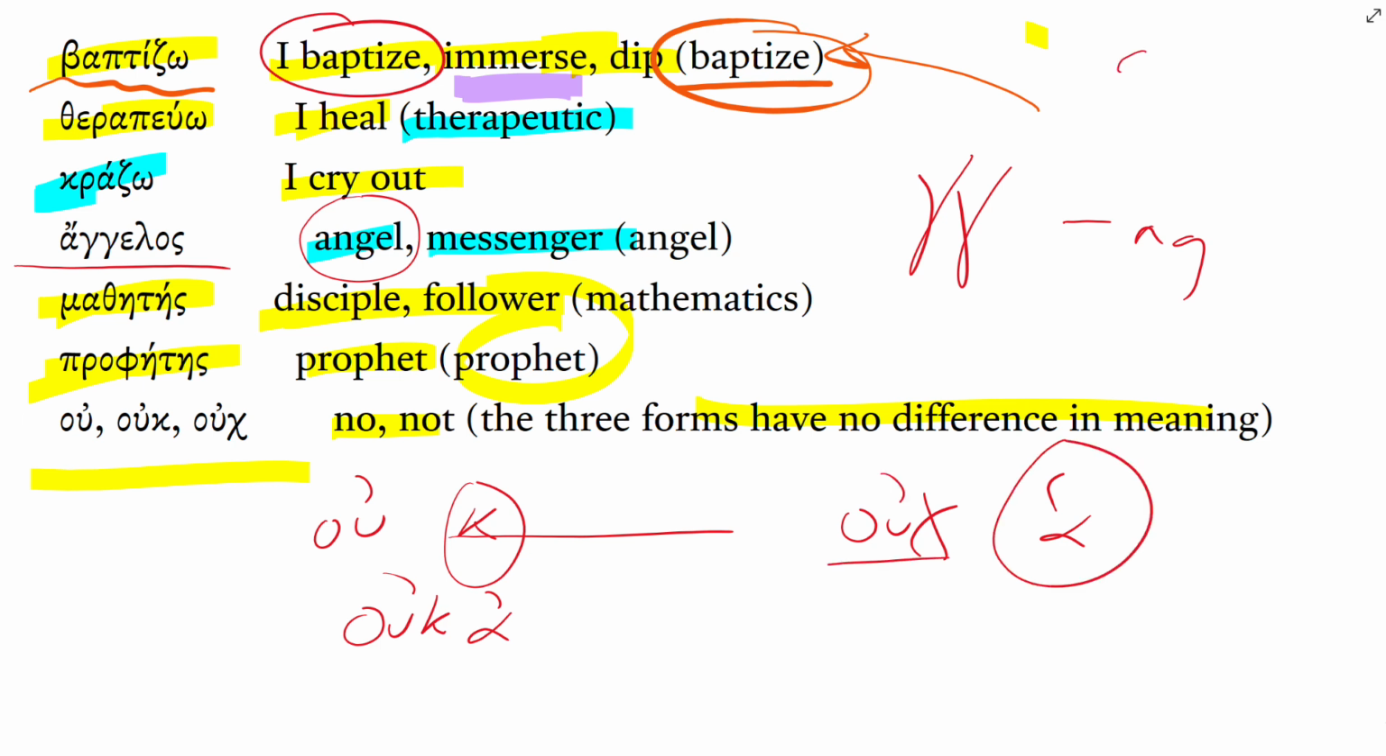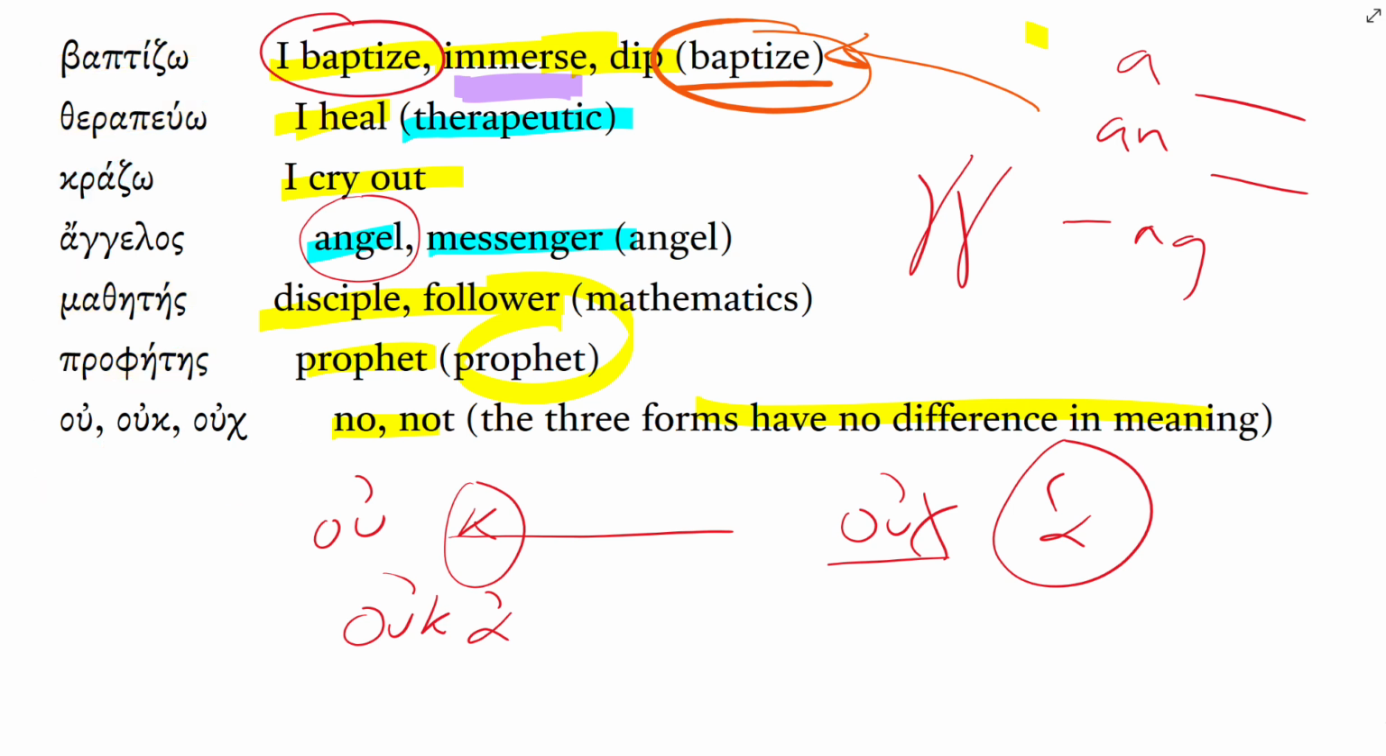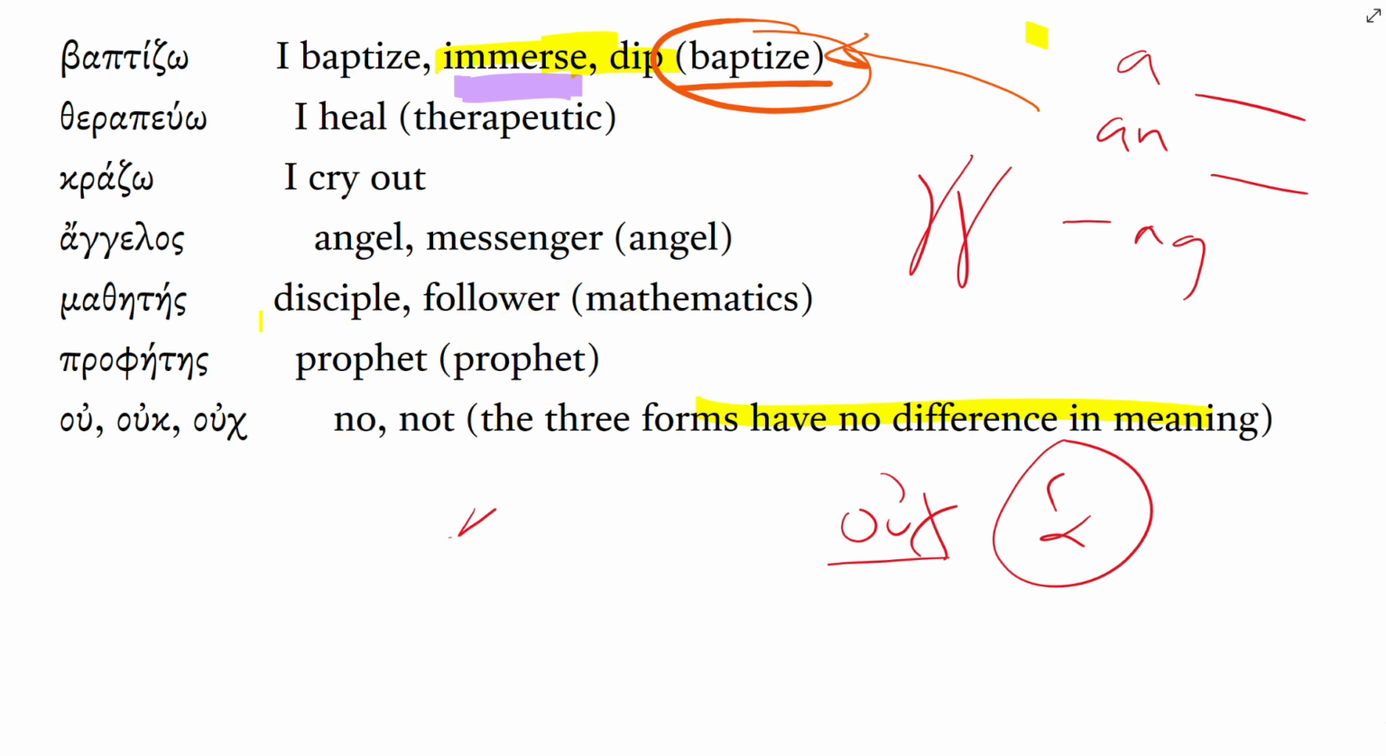Just like in English, we would write a or an depending on the word that followed. So similar to that. So pronounced oo. Say with me, oo, ook, ooch. And so that ch is like there's like air still coming out of your mouth a little bit while you say a K sound.